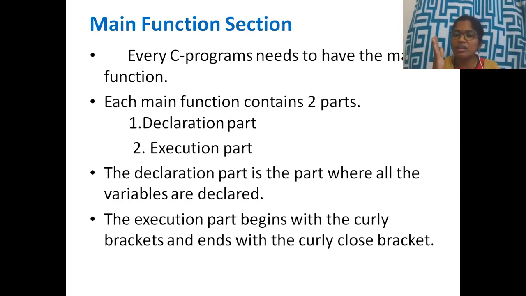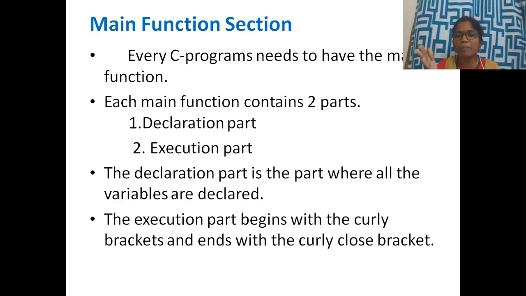That means you are telling the compiler that you are going to use them in your program. So that is the declaration part. Next is execution. You are declaring that you want addition of two numbers and that is used somewhere else. So you have three variables A, B, C. You want to add A and B and store the result into C. So C is equal to A plus B is an execution part. So this is mandatory in your main function.